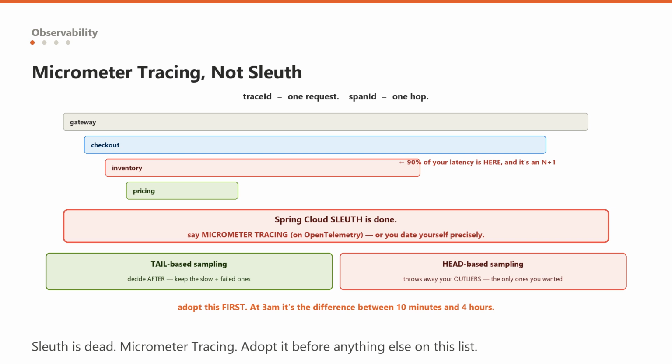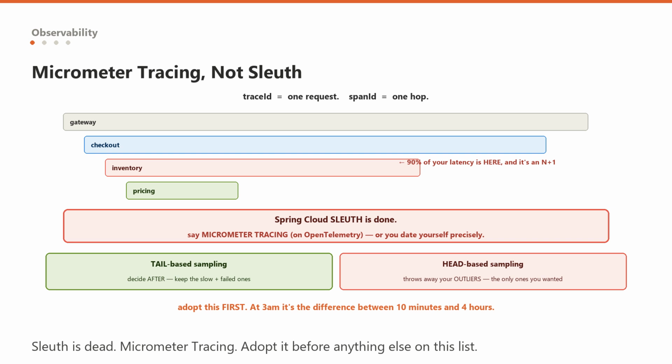Now, the naming, because this trips up everyone. Spring Cloud Sleuth was the Spring project that did this. It is done. It has been replaced by Micrometer Tracing, which is built on the OpenTelemetry standard, and if you say Sleuth in an interview today you are dating yourself precisely.